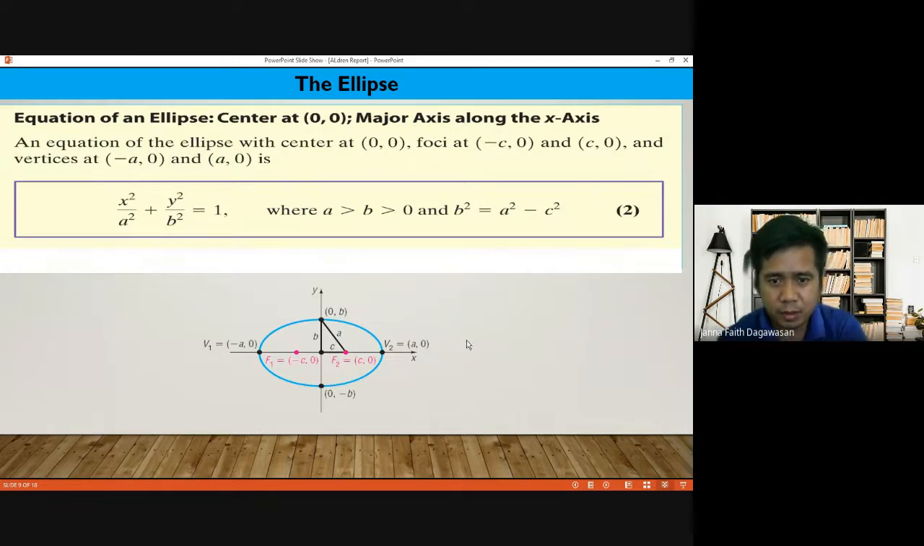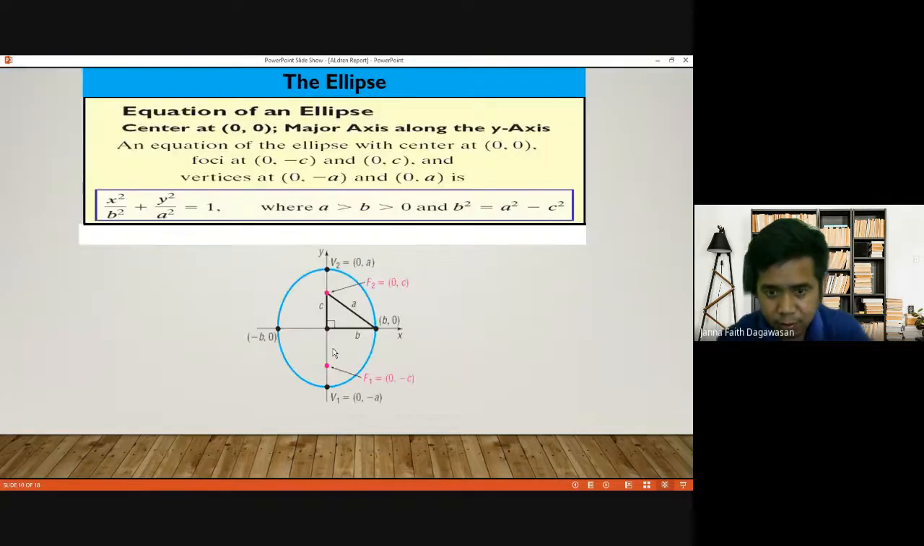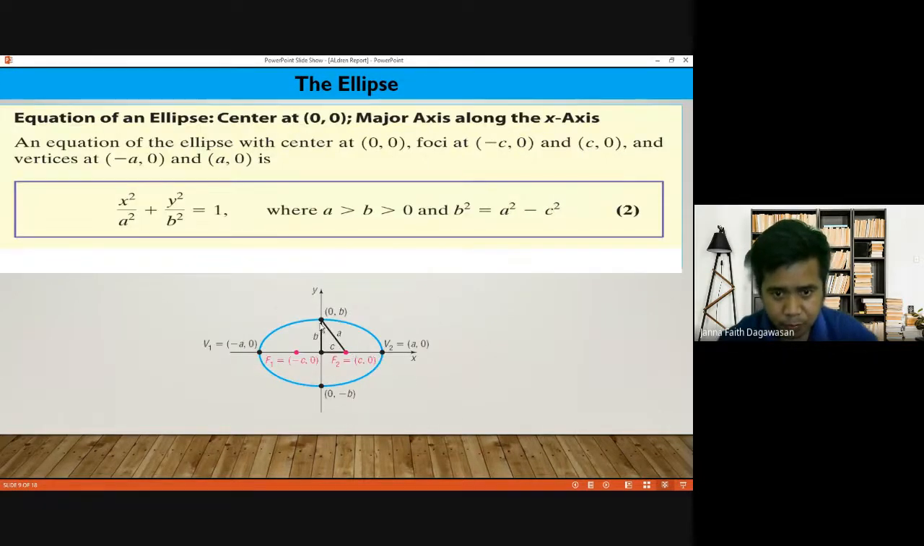So here, for example, in our image of the ellipse, we have the foci, the pink ones. Then the major axis is here, and the minor axis is here. So B, C, and A. Okay. This one has the major axis along the x-axis, because clearly x is longer than y. So this is the form of our ellipse.